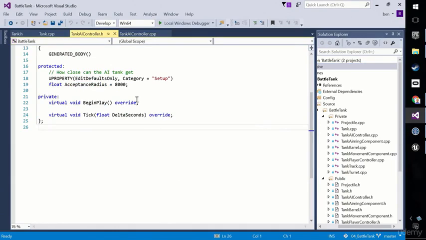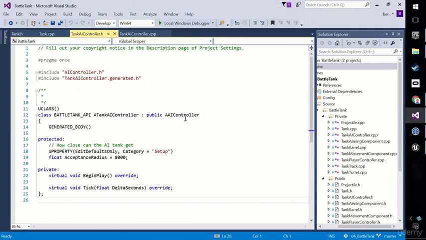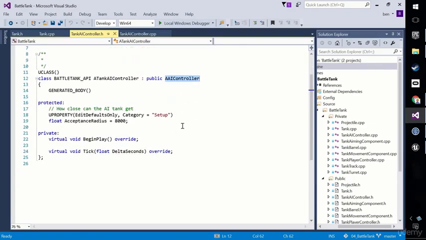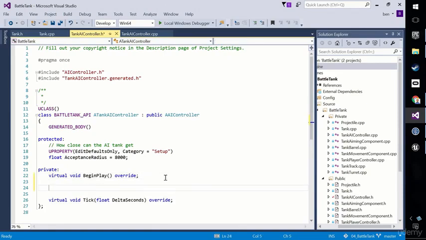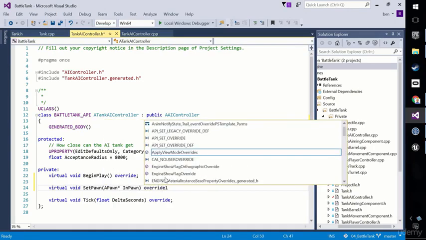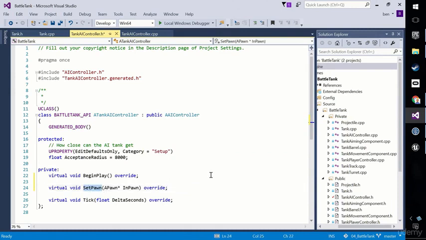Otherwise, I'm being nasty. So if we look at the AI controller header file, it's a type of AI controller which in turn inherits and inherits again. And what we can do here is override something called SetPawn. So virtual void SetPawn, which takes in a pawn pointer InPawn, and I'm going to override the superclass. Now this gets called when the pawn is possessed. So when the tank AI controller gets possessed, this method gets called.